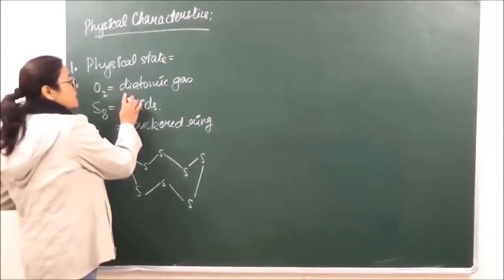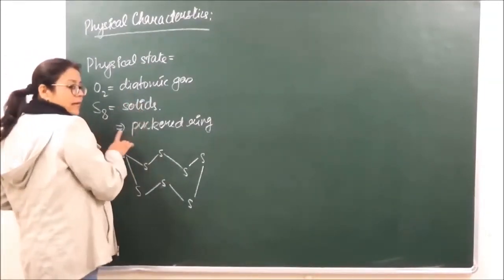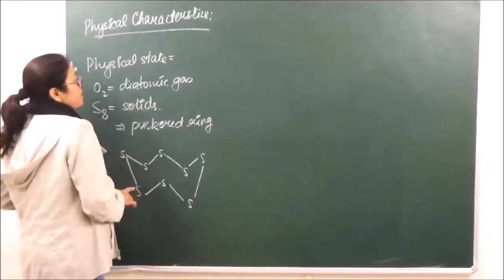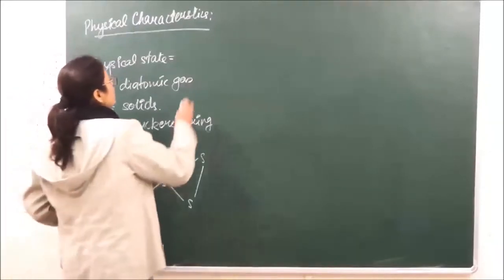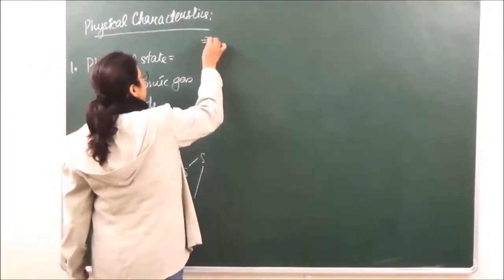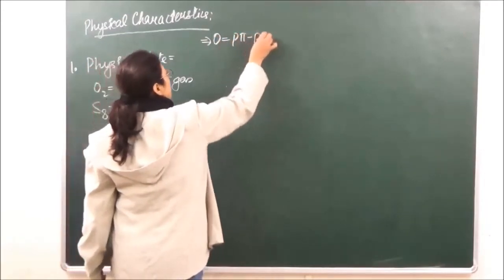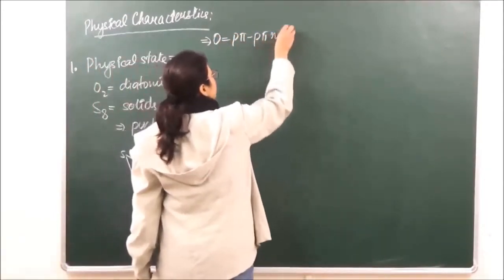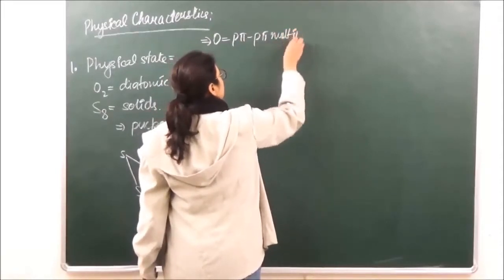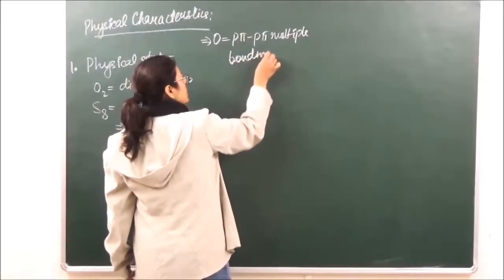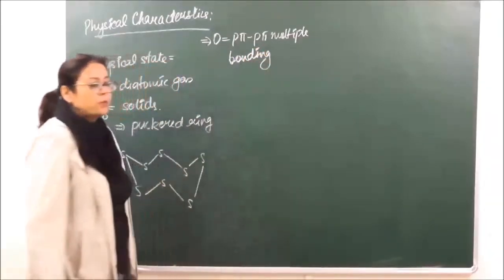Why oxygen is existing as a diatomic gas and sulfur as a you can say as a solid, as a puckered ring solid? That is because of the following reason, that we say that in case of oxygen there is p-pi multiple bonding which is going to be present.